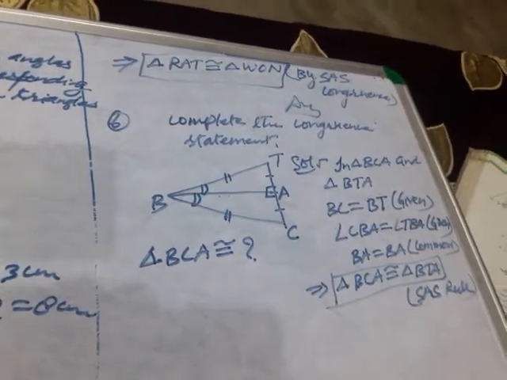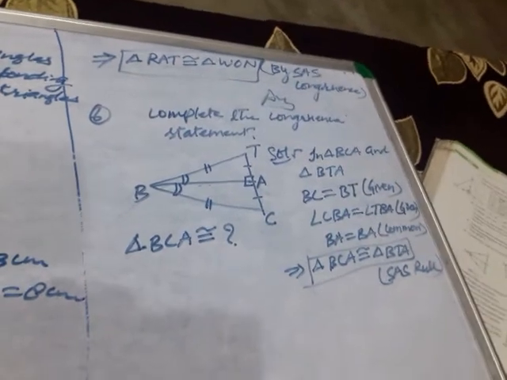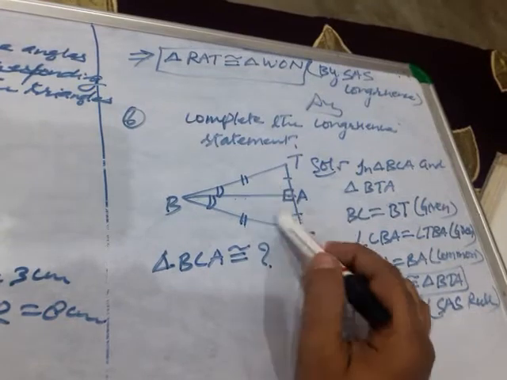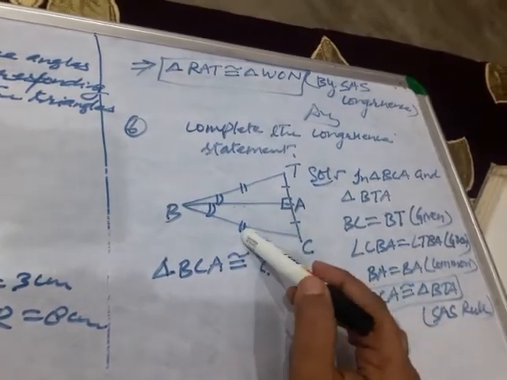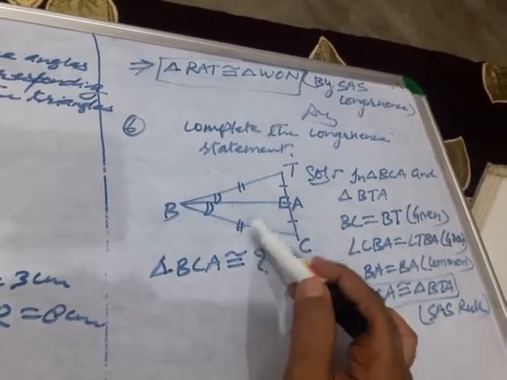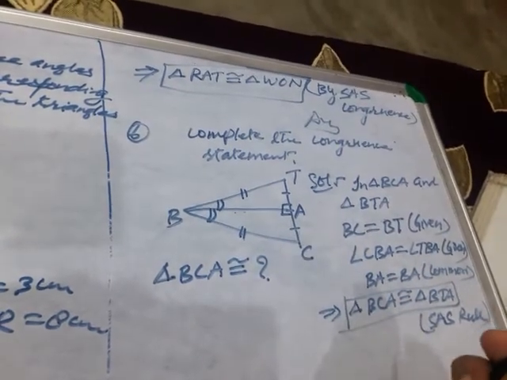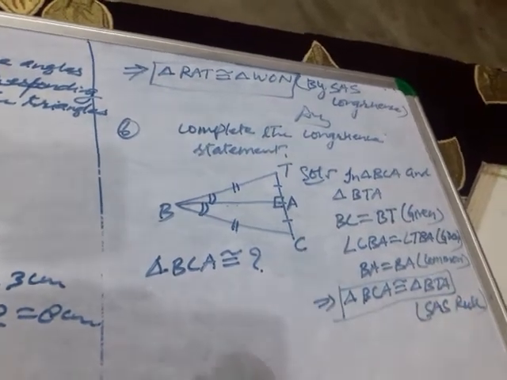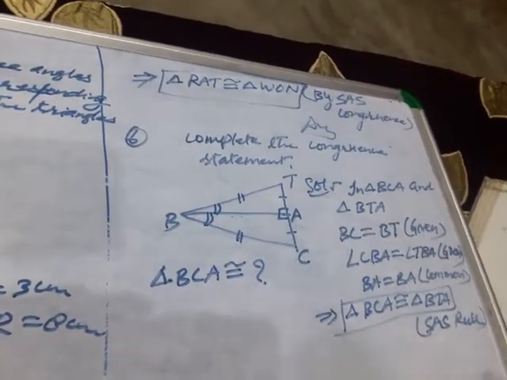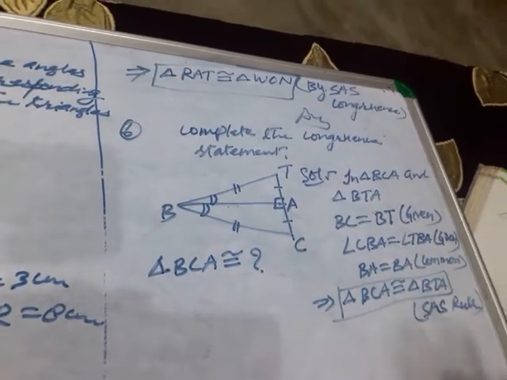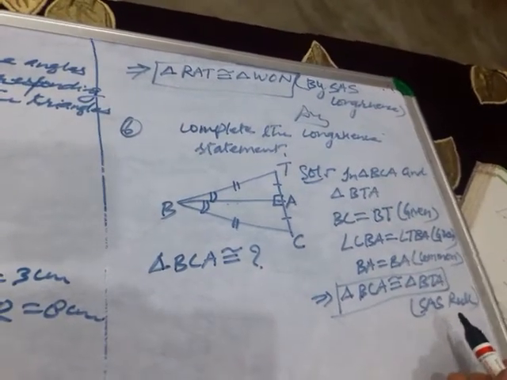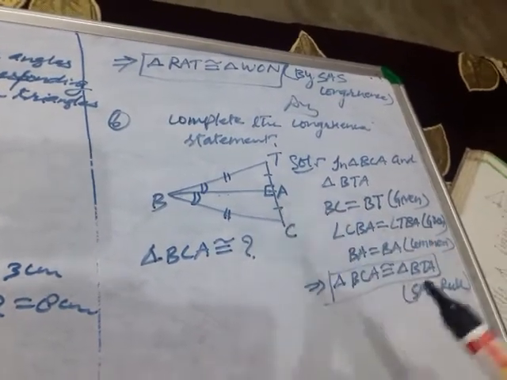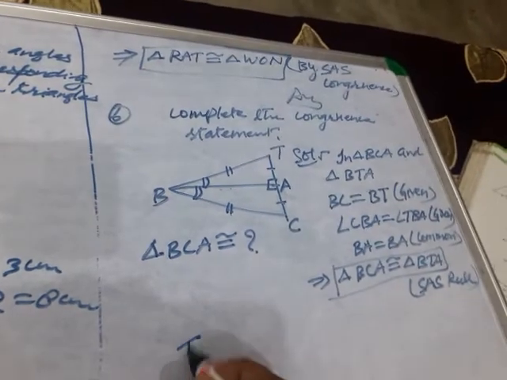See this children, this question can be done using RHS congruence also. Both are right triangles, so their hypotenuse are equal, and one side is also equal. That is, by RHS also you can do, by SAS also you can do. By SAS we have done. This can be done by R, right angle, hypotenuse and side.